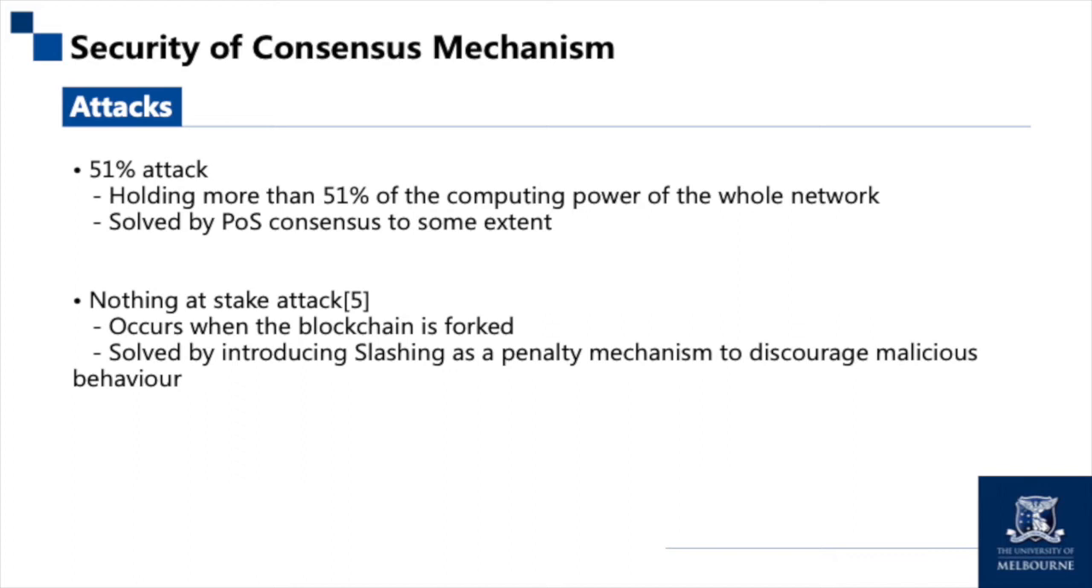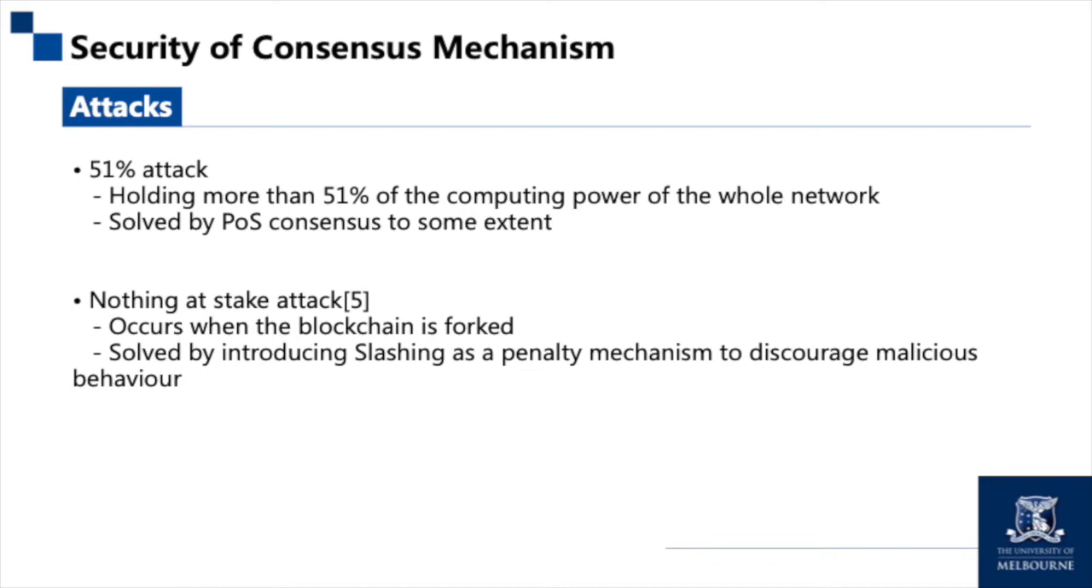The proof-of-stake-based consensus solves the 51% attack to some extent, but also introduces the nothing-at-stake attack problem when the blockchain is forked. Nothing-at-stake attack is not easy to detect and prevent. Theoretically, both proof of work and proof of stake based public blockchain systems can be subject to nothing-at-stake attacks.